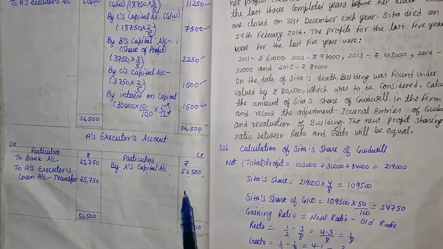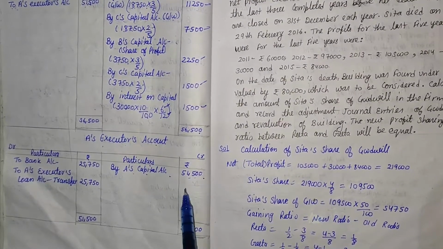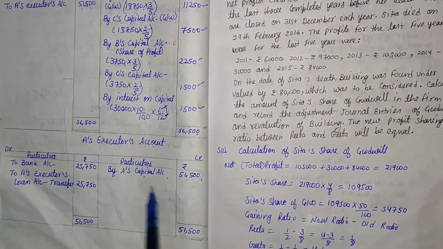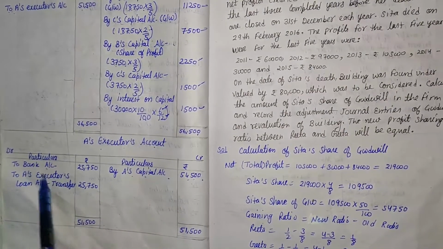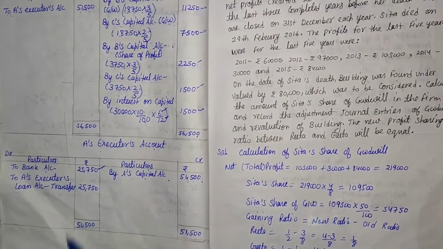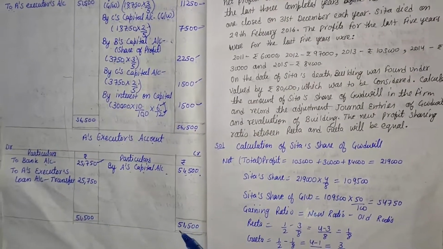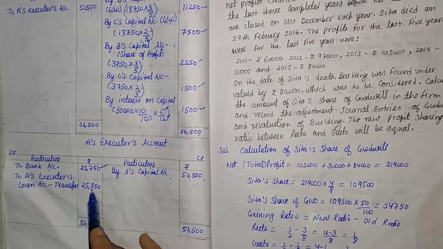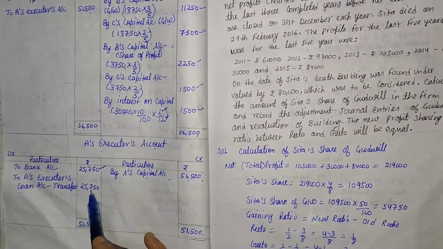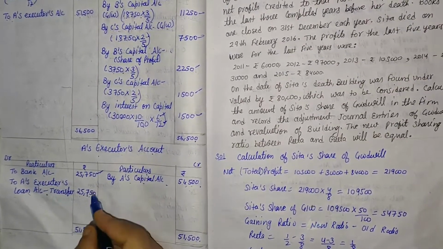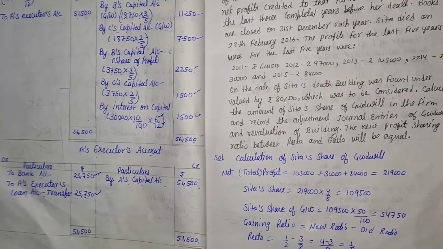In the question, the point is given that 50% of the amount is paid immediately. Immediately means the amount is paid from the bank. So that is to bank account, and the 50% amount is 25,750. And the total of this side is 51,500. And after that the balance exists on the debit side, and that balance is called A's executor's loan account, that is 25,750.